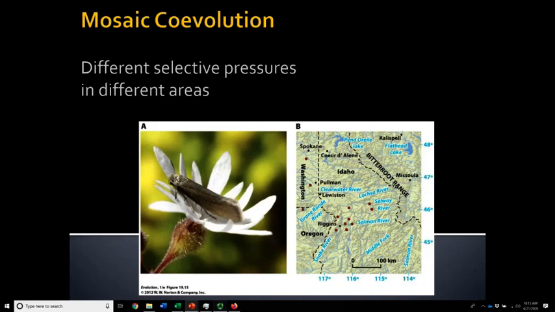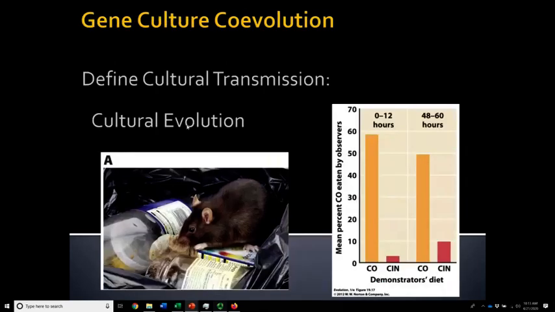Now, there are some other complicated interactions that we see in coevolutionary events. And the last little discussion I want to have is talking about the evolution of culture and genes, and culture and genes back and forth. Now, typically when we say culture, we think of humans. So let's just define culture and make sure it's clear what we're talking about. Culture is a set of behaviors that is shared by a population. It's a regional thing, right? So our culture in South Texas is different than our culture in China.